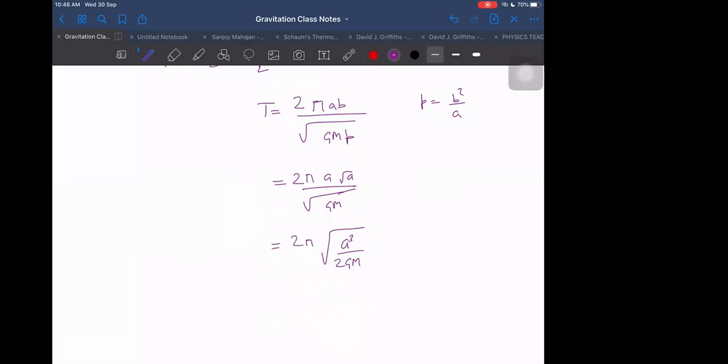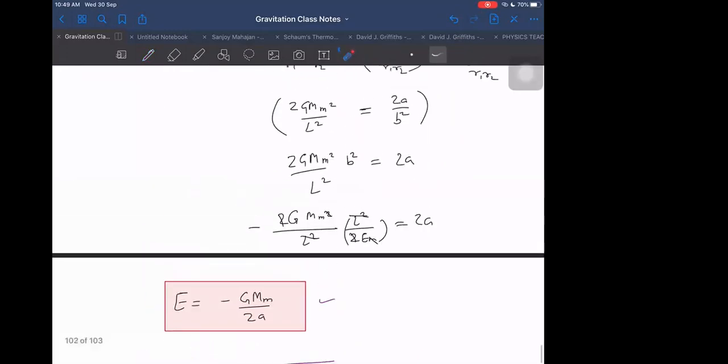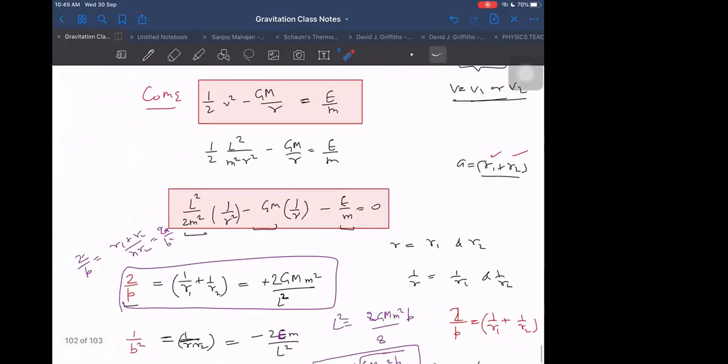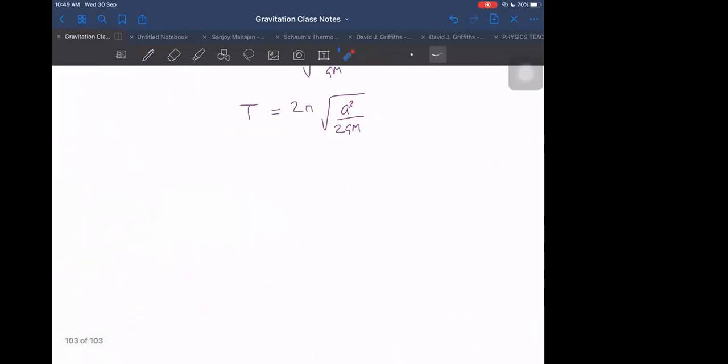I think before also we got 2 pi AB, so it is the same. The time period for elliptical orbit is also the same. But we found it for those elliptical orbits in which one mass is at rest and the other mass is moving around. I think now if we have done so far, we can also achieve the other cases. Now we can say generally it will always be valid. Same way we can prove for the other cases also.